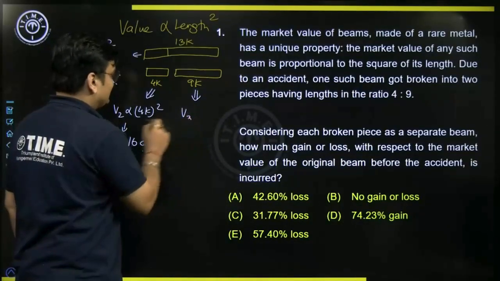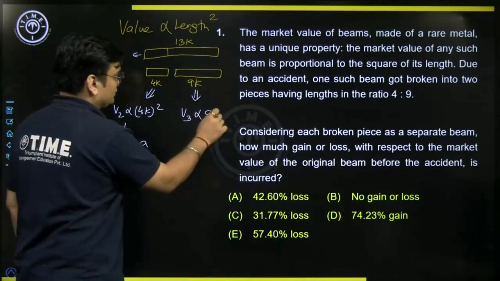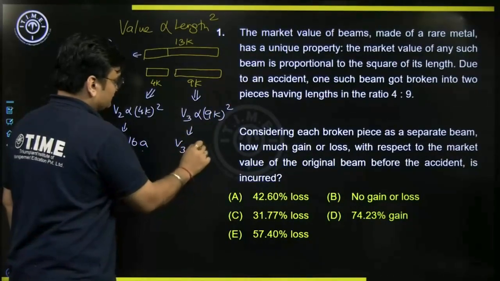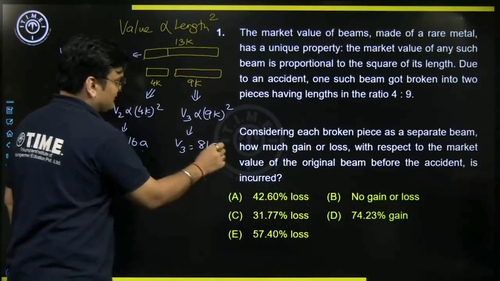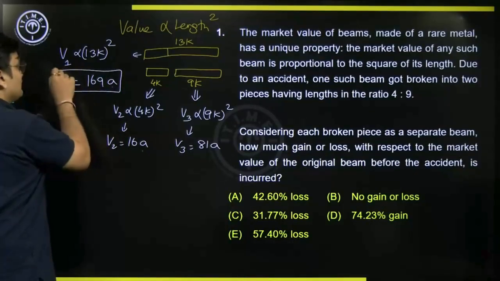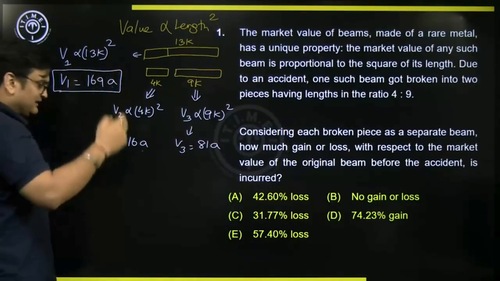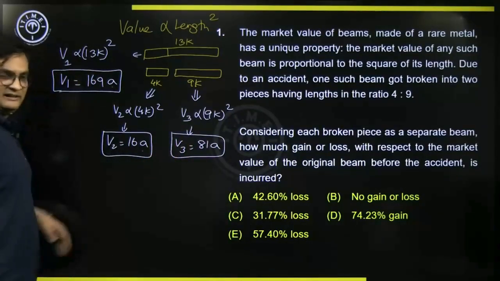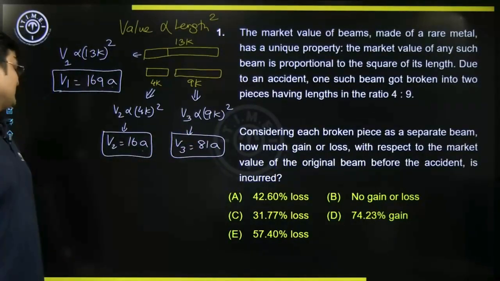Let's call its value V3, directly proportional to 9K square. So V3 will be equal to 81A. So the original beam was 169A, and the two smaller ones are 16A and 81A respectively.